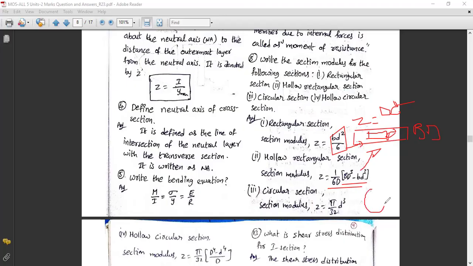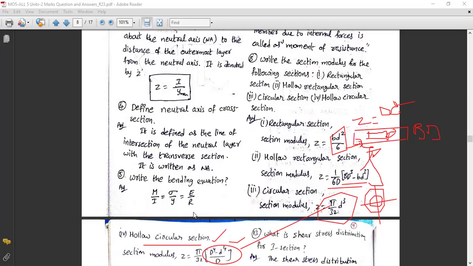For a circular section, Z is given by pi D cube by 32. If it is hollow, two circles will be there. So for the hollow circular section, Z is equal to pi by 32 times big D power 4 minus small d power 4, divided by big D. The pi by 32 and the big D are the same; only big D and small d come in the difference here.